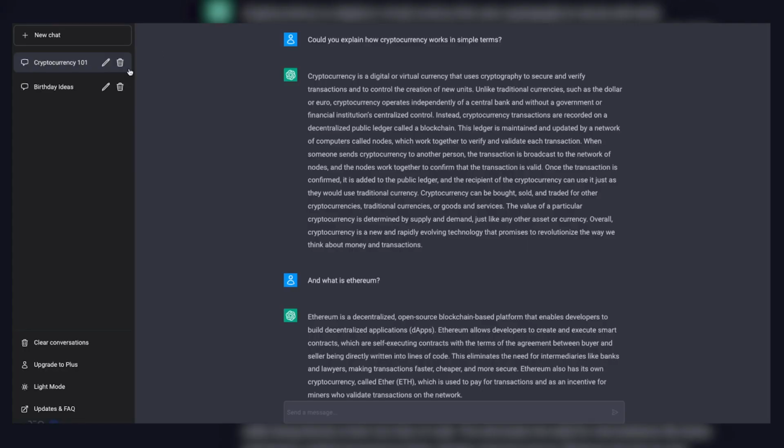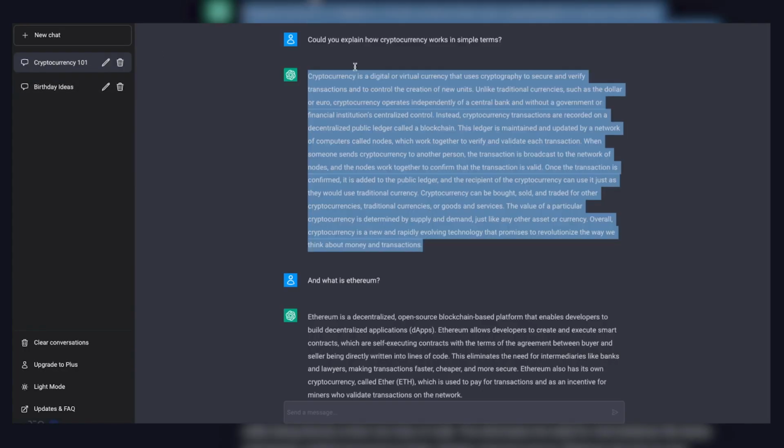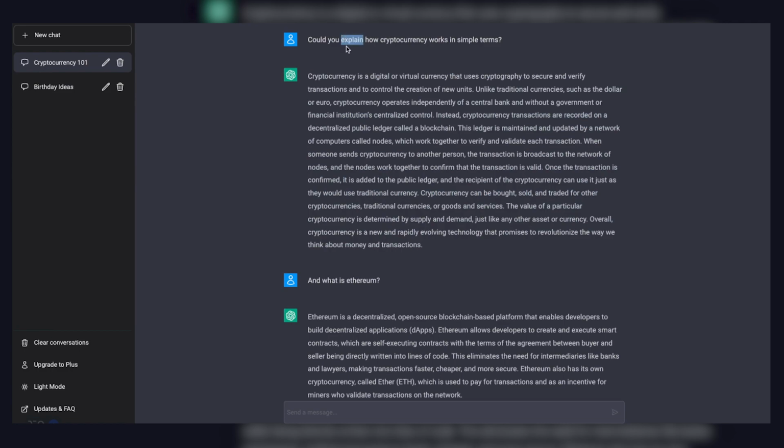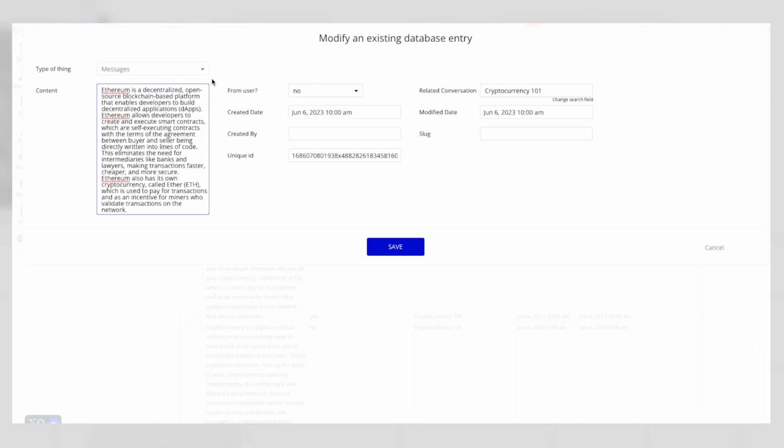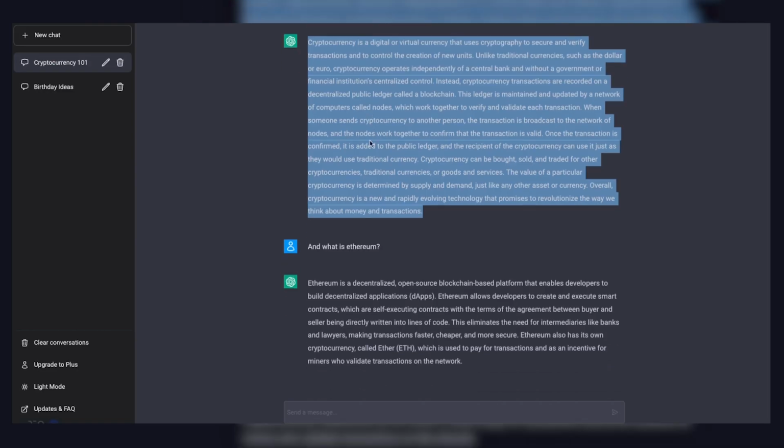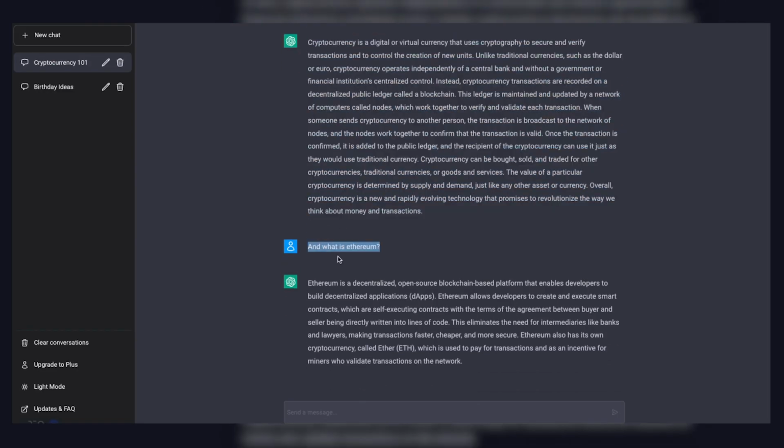And as you can see, if we go right in there, that is the answer to the question I asked, could you explain how cryptocurrency works in simple terms? And then it created this data set. Ethereum is a decentralized open source block, or actually, sorry, I'm looking at the wrong one. This is the answer to, and what is Ethereum? Ethereum is a decentralized open source blockchain.